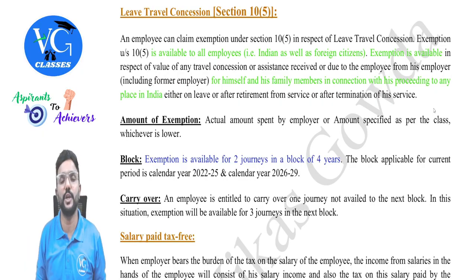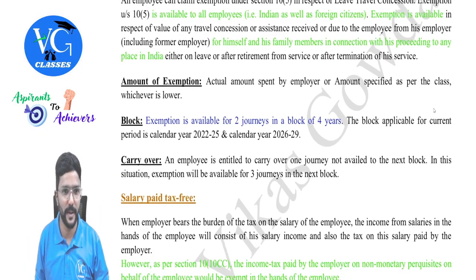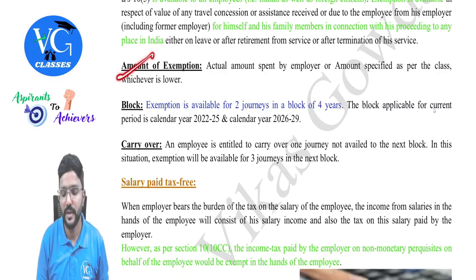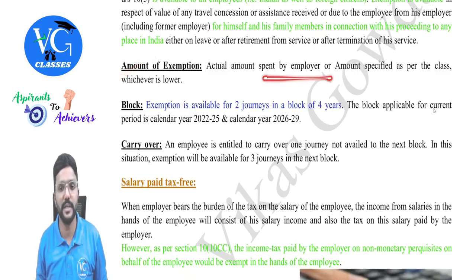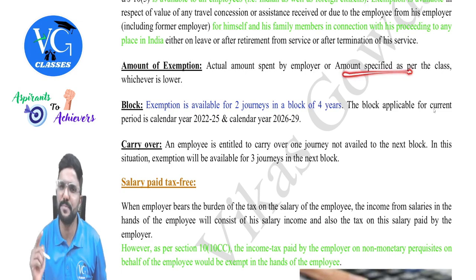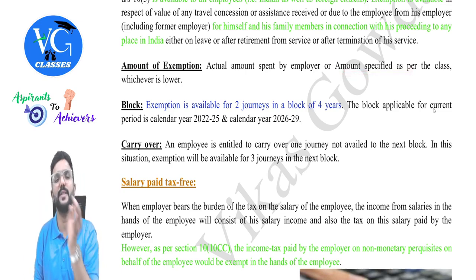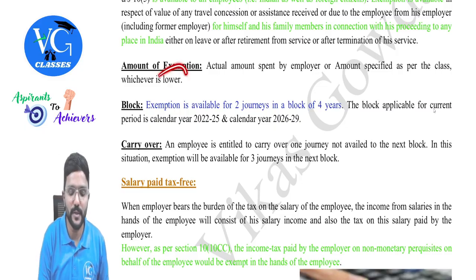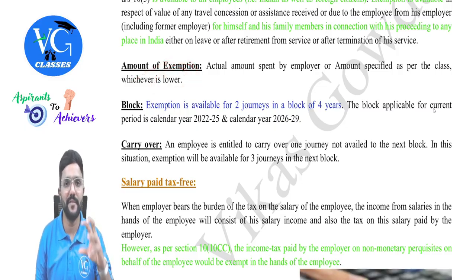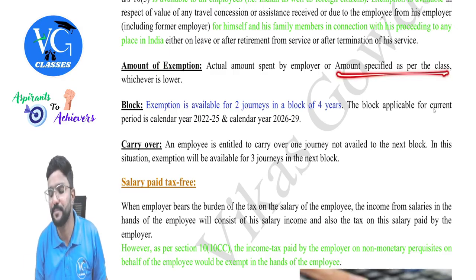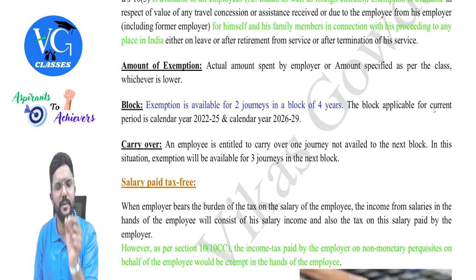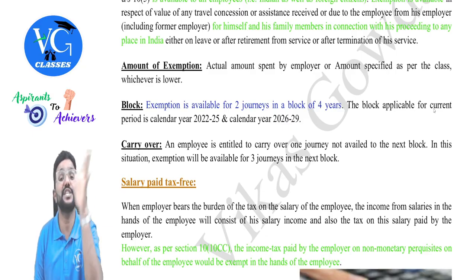Sir, what if it is a foreign tour and all? It is fully taxable. Okay. So what is the amount of exemption? Actual amount spent by employer or the amount specified as per the respective class depending upon the mode of transport, whichever is lower, guys. Remaining, if any, will be taxed. Clear? Sir, what is this amount specified as per the class? Literally, they have not mentioned the monetary limit. They just mentioned the class, guys.